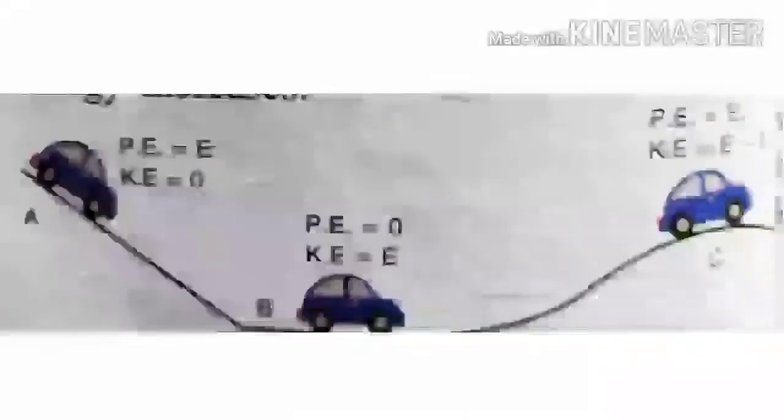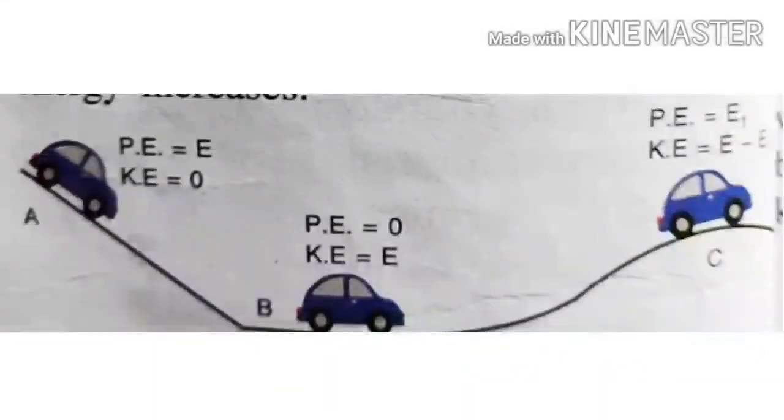kinetic energy equals E. After that, during the motion from B to C, the kinetic energy changes into potential energy, and therefore potential energy increases and becomes E1, and the kinetic energy decreases and becomes E minus E1.